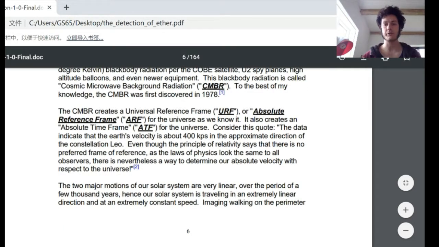The CMBR creates a universal reference frame, URF, or absolute reference frame. I say absolute reference frame, ARF, for the universe as we know it. It also creates an absolute time frame, ATF, for the universe.